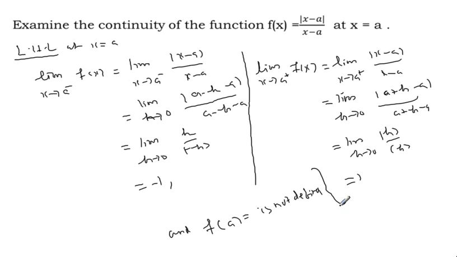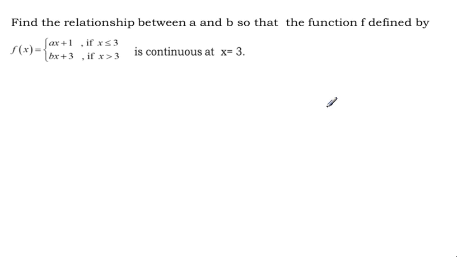According to the question, if it is the signum function, we define it this way, and at x equal to a it is not defined. The left limit is minus 1 and the right limit is plus 1. So there itself we need not discuss f of a, because the limit does not exist. What is the conclusion? F is not continuous. So we have examined that the function is not continuous at x equal to a.